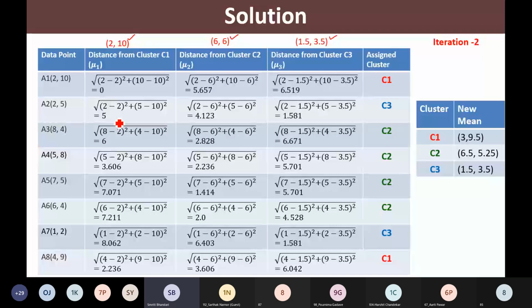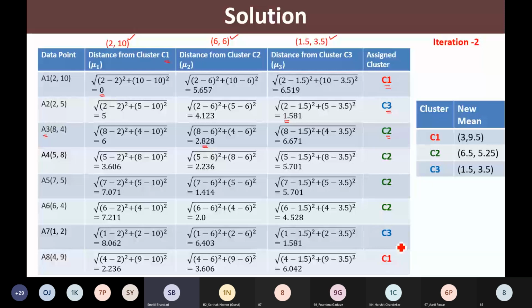We are going to assign the clusters to the respective points. So for A1, this is the minimum distance, so obviously A1 will go in cluster 1. For A2, this is the minimum distance, so A2 will go into cluster C3. For A3, this is the minimum distance, so A3 will go into cluster C2 and so on. So once again, we have reassigned the clusters to the points.